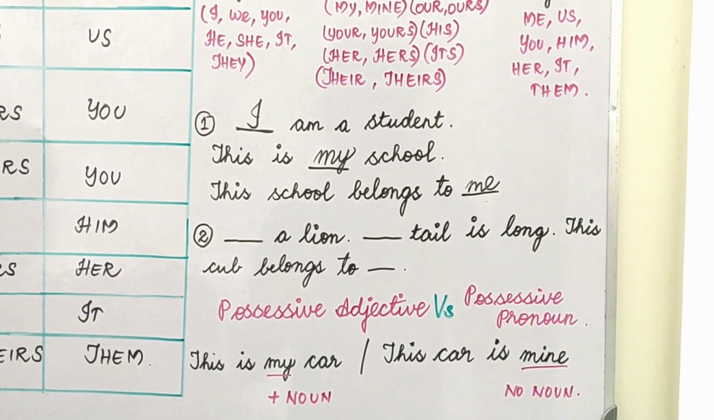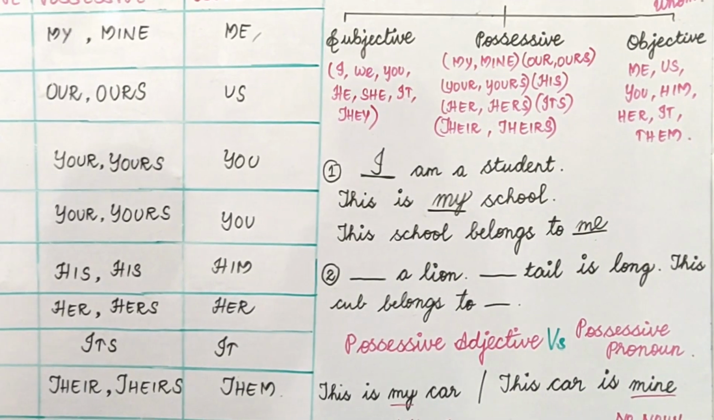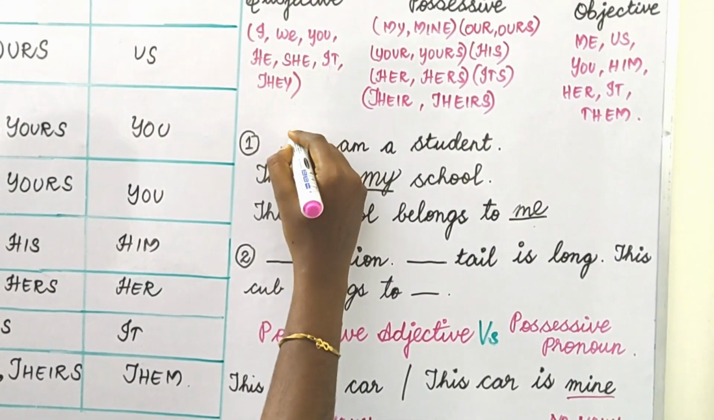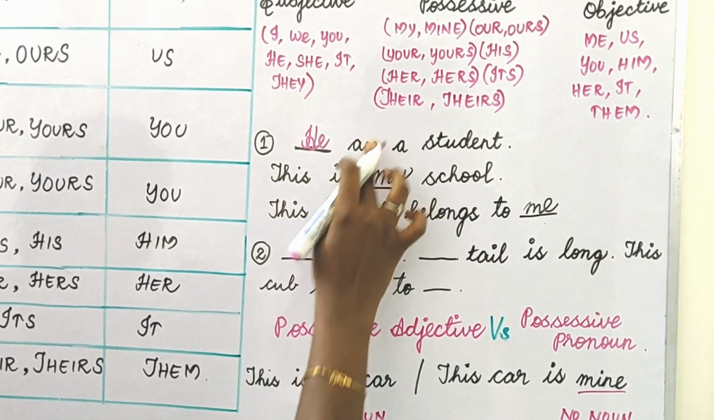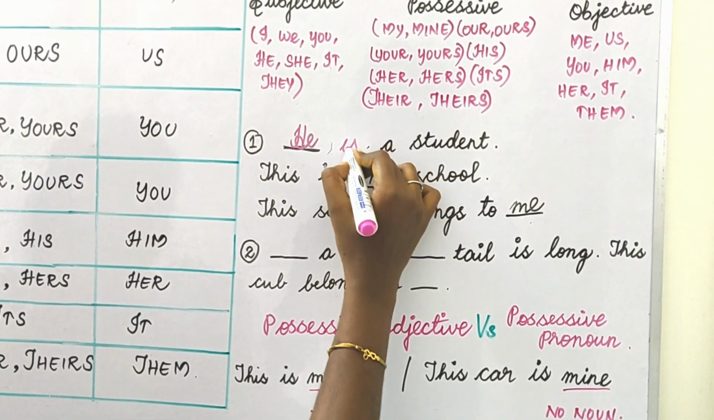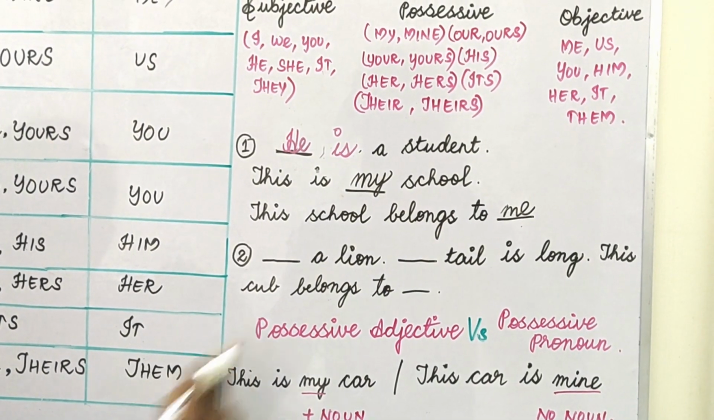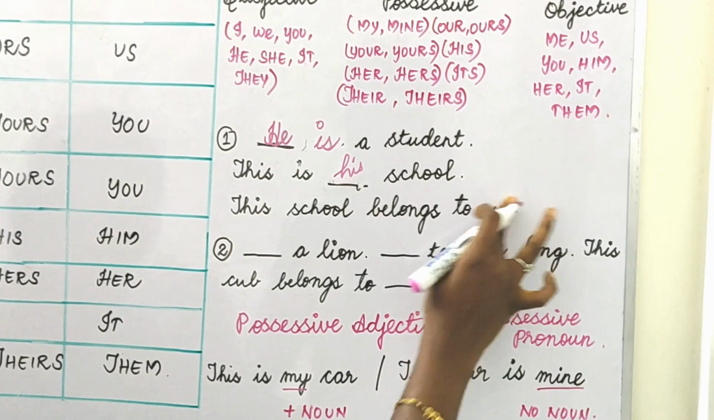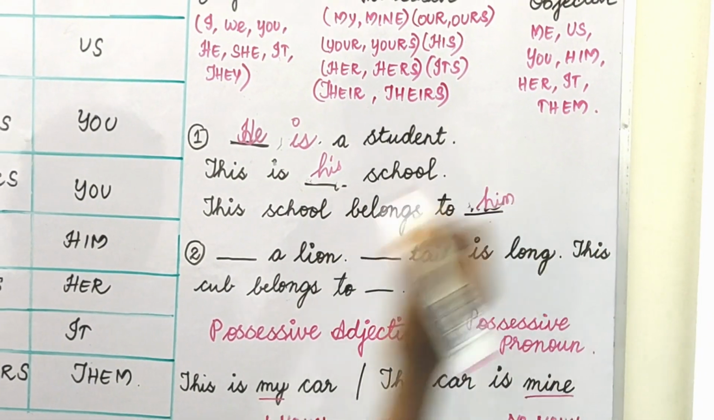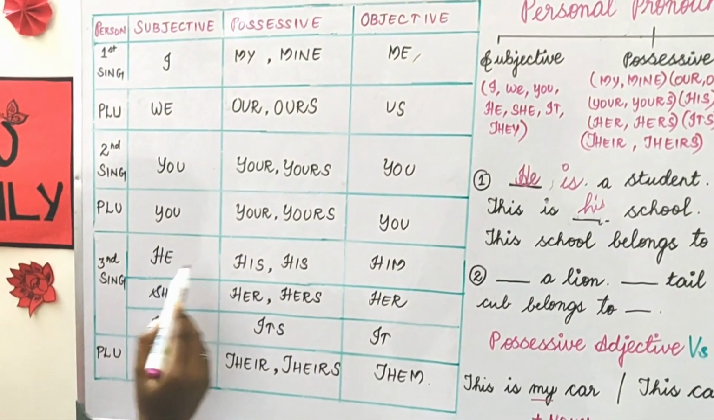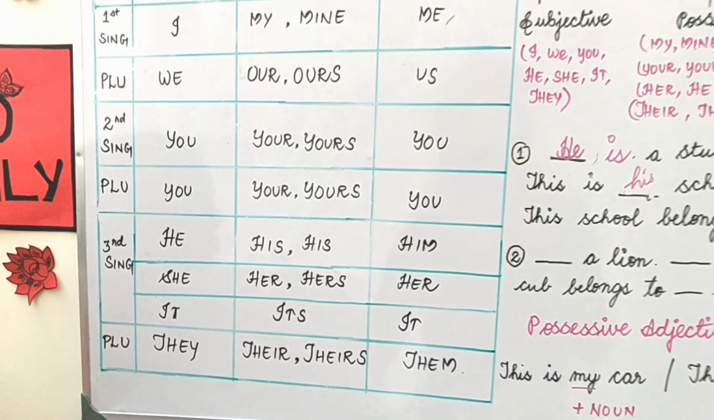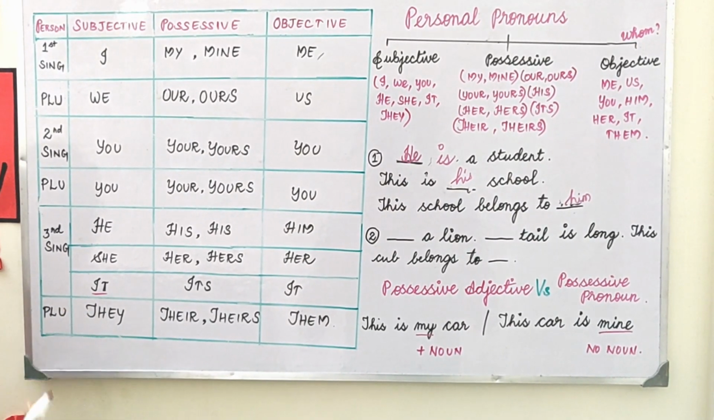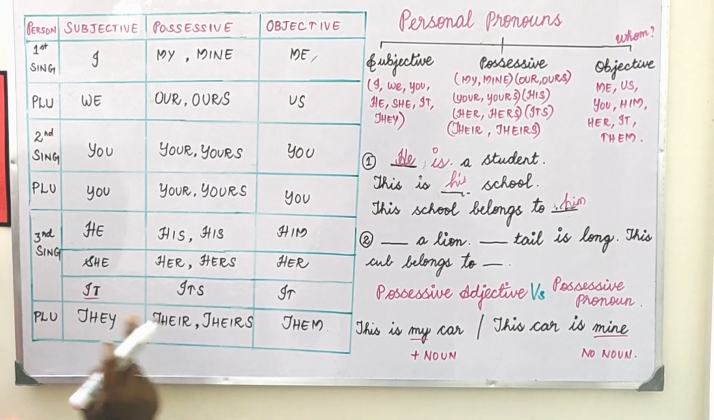Say for example, if I am substituting he here. When it comes to he, we cannot use am. So he is a student. This is his school and the school belongs to him. Understood? See here: he, his, him. Are you clear? Similarly, the pronoun it will be used for inanimate or non-living things or for animals.